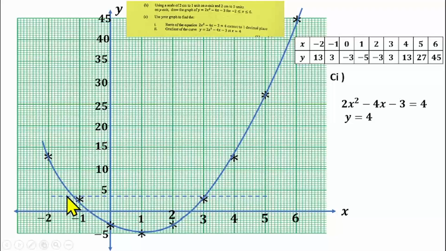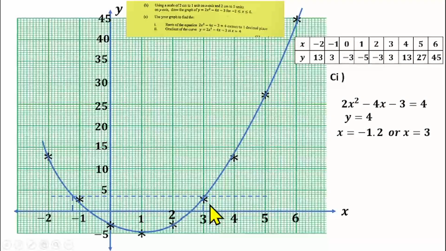Then where that line cuts the curve, it cuts it here and it cuts it here. So I will trace it to the x-axis, and that will give us the value of x at those 2 points. Then I will now read the value of s here. At this point, s is equal to 3.